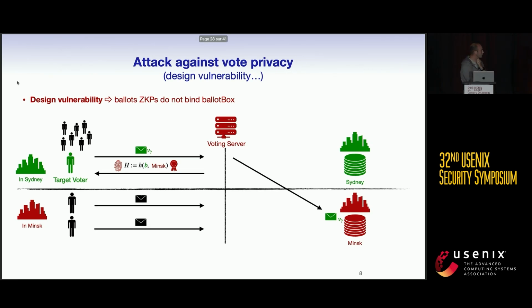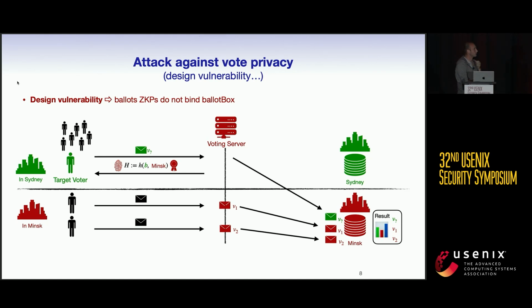And when the few voters in the Minsk consular cast a ballot, the attacker can exploit the first vulnerability to replace these ballots with new ones for which he knows the plain text. At the end, because the results are published at the consular level, the attacker just has to look at the result, and the attacker will immediately learn the plain text of the target voter's ballot.